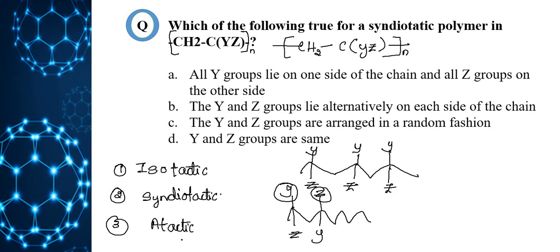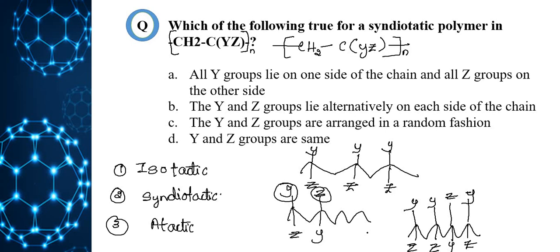In atactic polymers, random order, there is no ordered arrangement. For example, this is the long chain. So here it is Y, here it is Z, here again Y, here Z, here Z, here Y, Y, here Z. So random arrangement you will observe in atactic polymers.